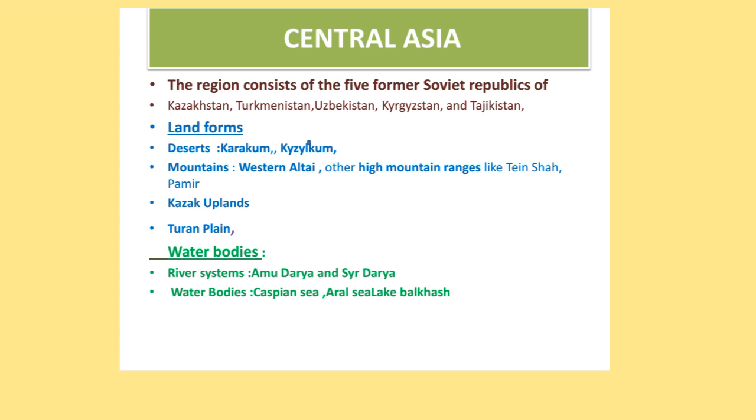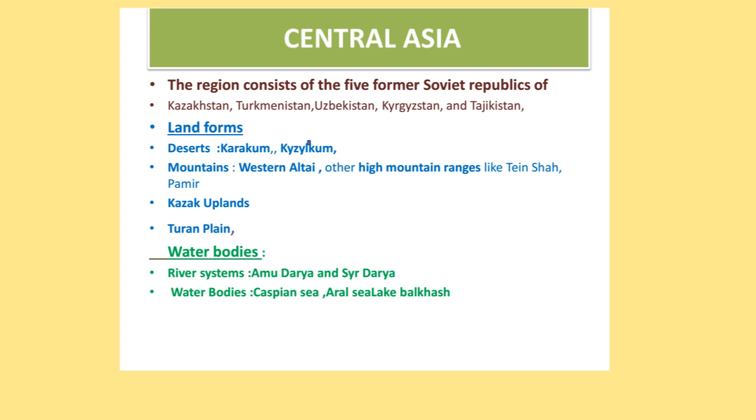So today's topic is about Central Asia. Before going to Central Asia, usually the maps are divided into two types, that is political map and physical map. The political map deals with the political boundaries, that is man-made boundaries, and the physical map is the natural map where you can see the different topographic features of the land. The region consists of five former Soviet republics: Kazakhstan, Turkmenistan, Uzbekistan, Kyrgyzstan, and Tajikistan. So in Central Asia, there are a total of five countries.